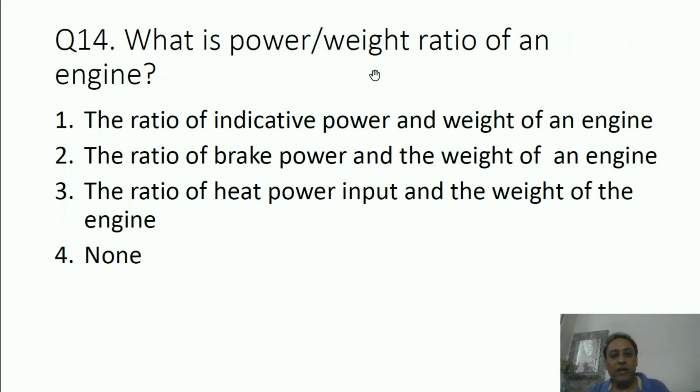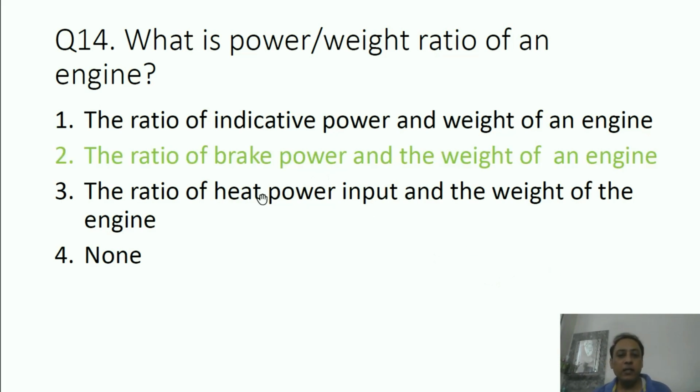What is power by weight ratio of an engine? I think it is simple. The ratio of indicative power and weight of an engine, the ratio of brake power and the weight of an engine, the ratio of heat power input and the weight of the engine, none. What is the correct answer? The correct answer is the ratio of brake power and the weight of an engine.